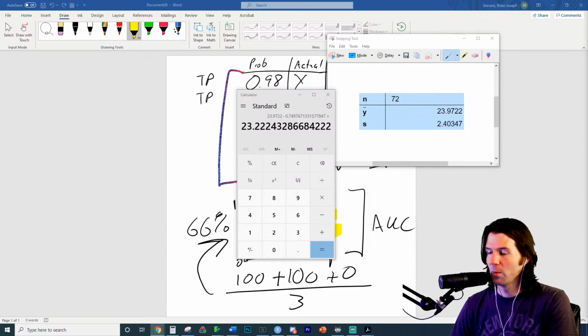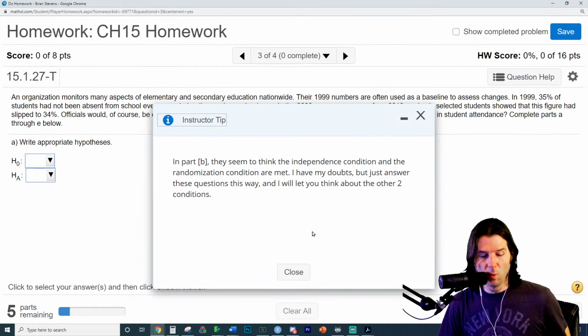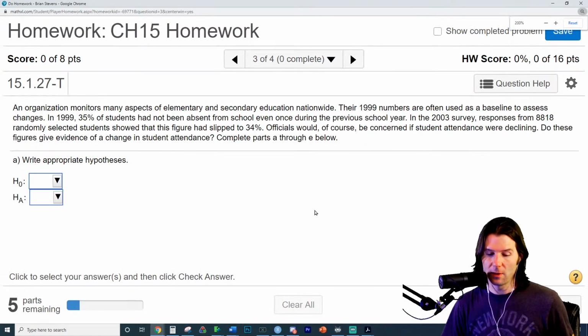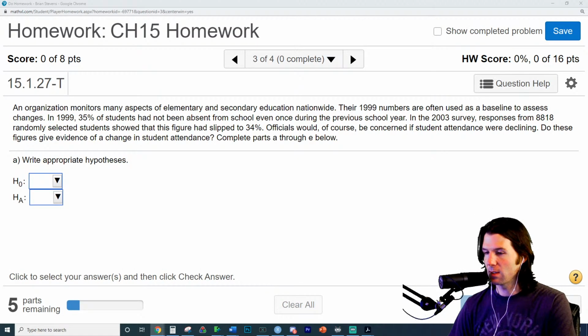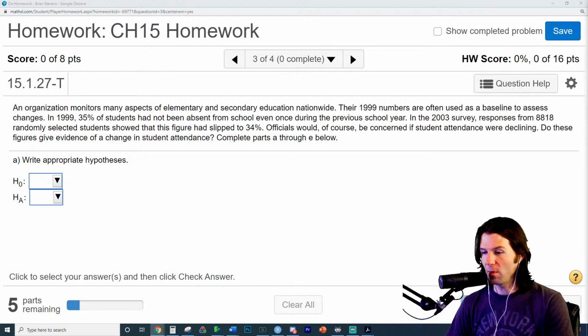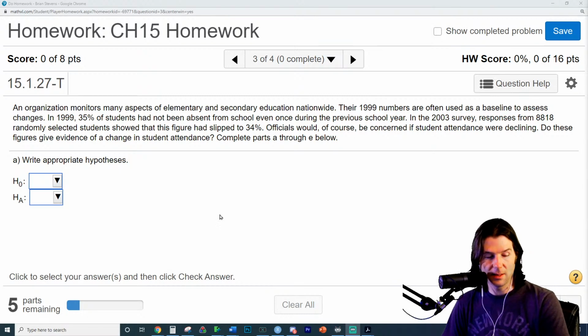I think we got through question 2. We got to question 3. It's more on hypothesis testing right here. Oh, we're going to do a full hypothesis test. That's awesome. So this is going to be a full hypothesis test. And let's take a look.